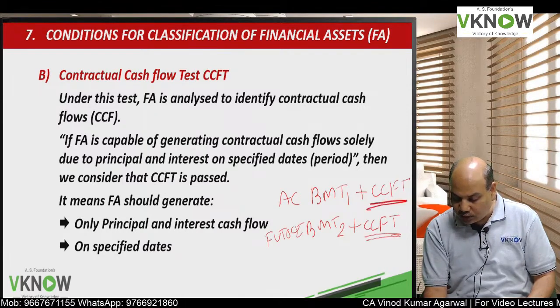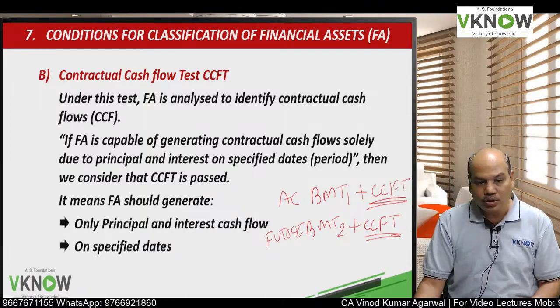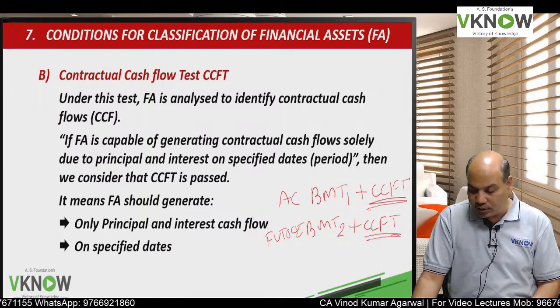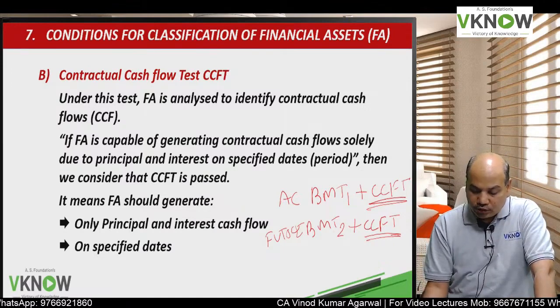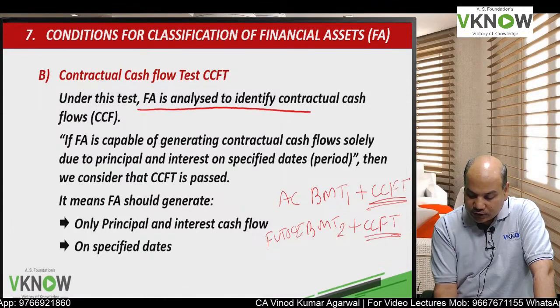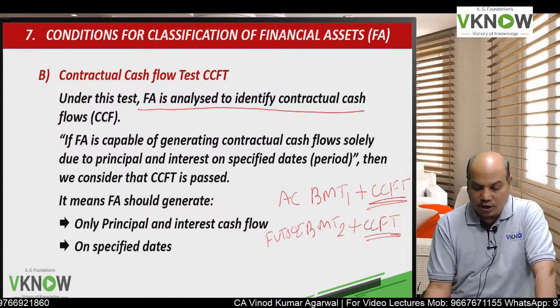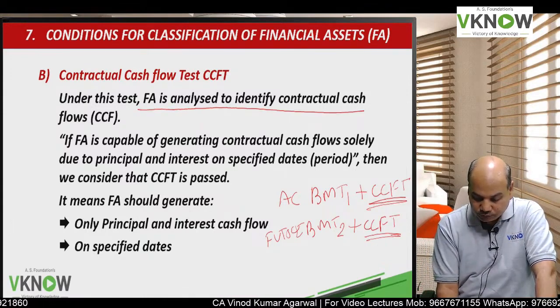So what is common in both? The common part in both is CCFT. Okay. So under the contractual cash flow test, the financial asset is analyzed to identify contractual cash flow.